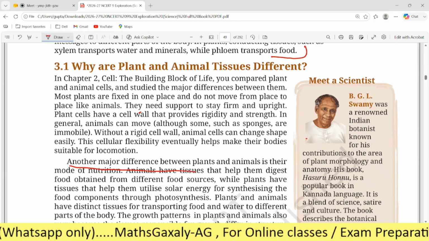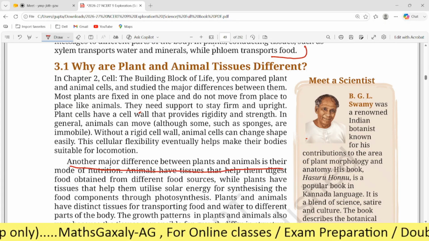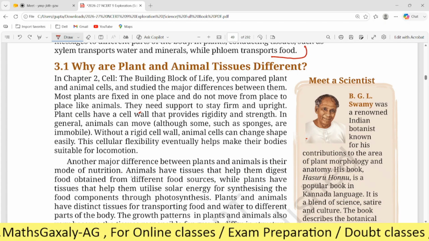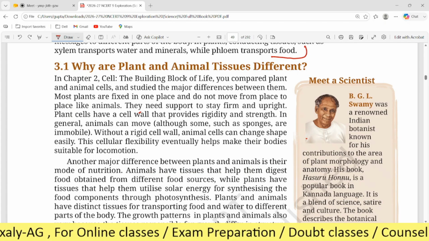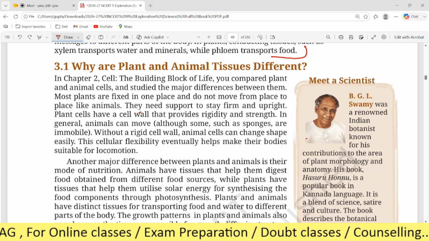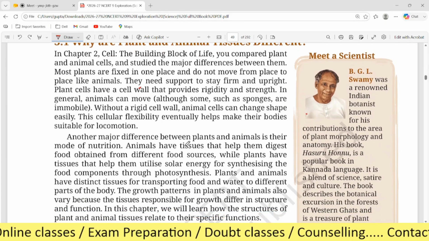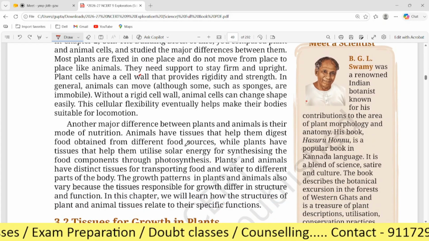Another major difference between plants and animals is their mode of nutrition. You can also write these points. Animals have tissues that help digest food obtained from different food sources, while plants have tissues that help them utilize solar energy for synthesizing food components through photosynthesis.